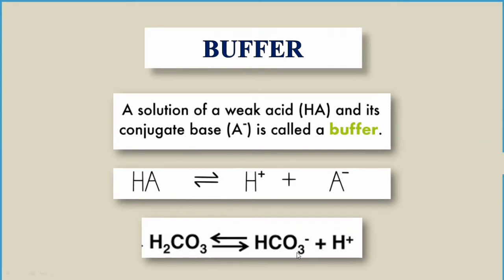In this example, we have carbonic acid H2CO3, bicarbonate HCO3 minus, and hydrogen ion. If there is excess hydrogen ion, it means there is a decrease in pH, or acidosis. It will be neutralized by the presence of the base: the bicarbonate will react with the hydrogen ion and form the weak acid, carbonic acid H2CO3.